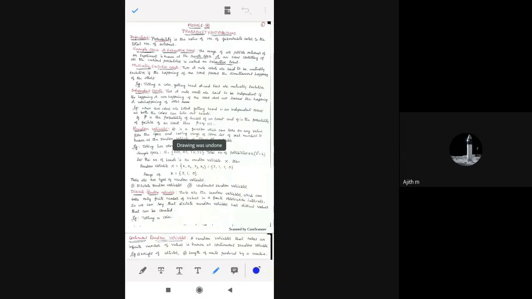Next, we'll go for independent events. Previously, we got one head or tail, so they are dependent on each other. When it is not dependent, that means independent. If both the coins get the same outcome, that means head and head, or tail and tail, they are not dependent on each other, because we have two coins and you tossed them. We got head both times. If you get head and tail, they are dependent. But here we got head and head. So that is what I have given.